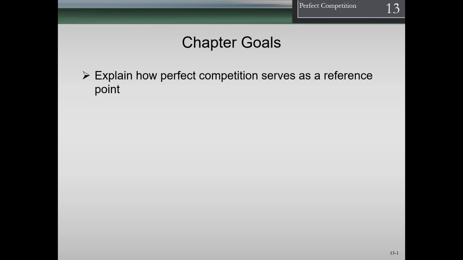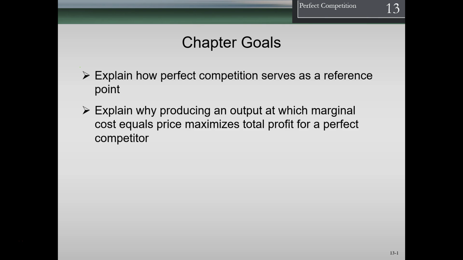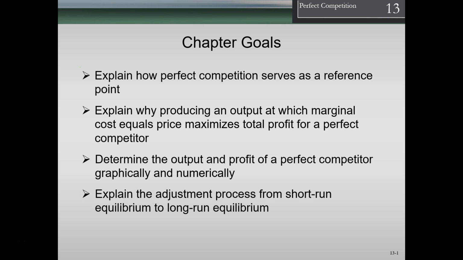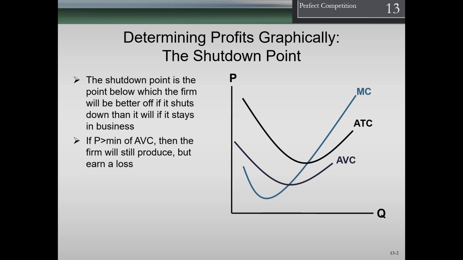Hello, in this lecture we're going to continue on our discussion of Perfect Competition, Chapter 13. Remember, the objectives are to explain how perfect competition serves as a reference point, explain why producing at an output at which marginal cost equals price maximizes total profit for a perfect competitor, determine the output and profit of a perfect competitor graphically and numerically, and explain the adjustment process for short-run equilibrium to long-run equilibrium.